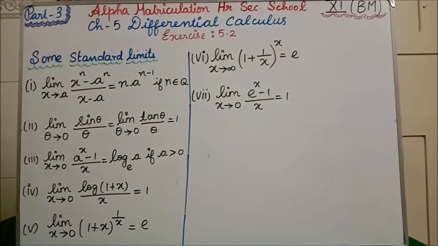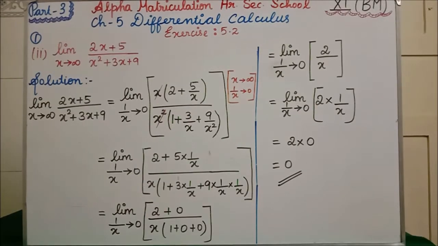Now we'll start doing exercise 5.2. First question, second subdivision onwards. In exercise 5.2, we are now going to see the first question, second subdivision: limit x tends to infinity, 2x plus 5 divided by x squared plus 3x plus 9 is our question. First we are going to write the solution. We'll start the solution now.